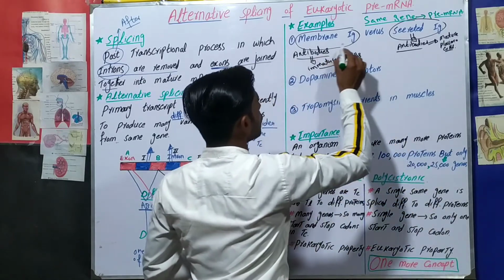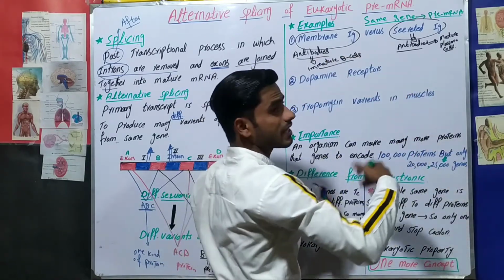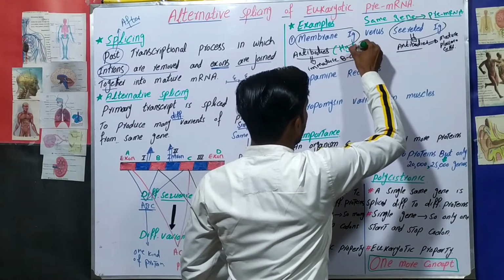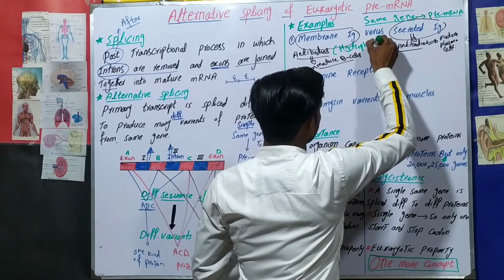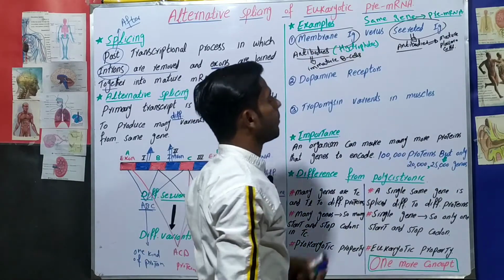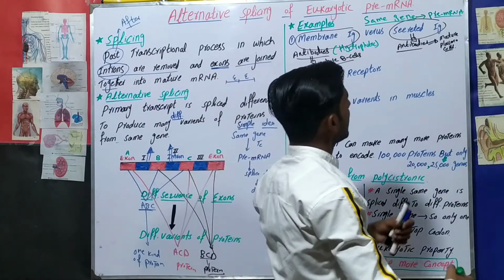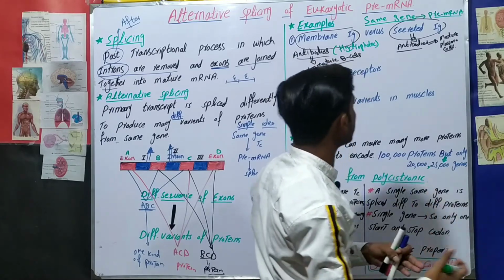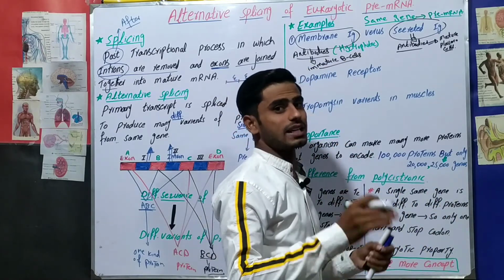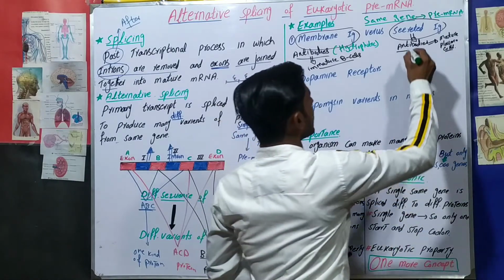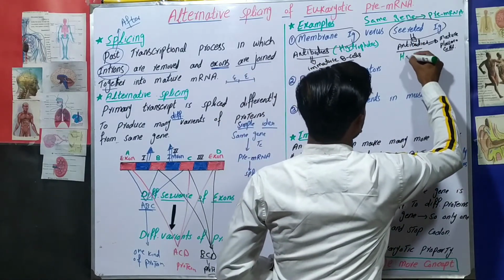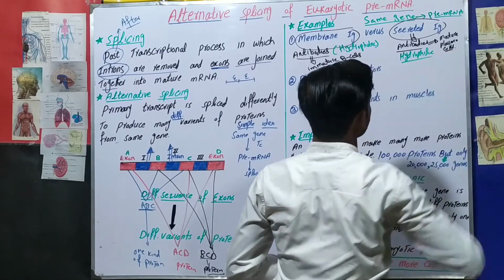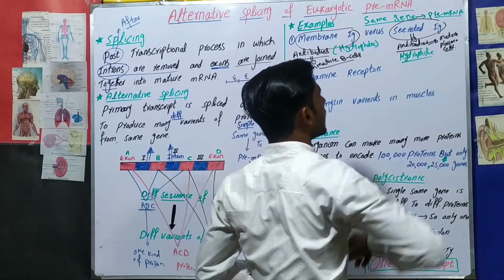If exons join in such a sequence that the forming antibodies are hydrophobic, then it will form the membrane immunoglobulins. And in the second way, splicing happens such that the exon sequence makes the forming antibodies hydrophilic, and in this way the forming antibodies will be the secreted immunoglobulins.